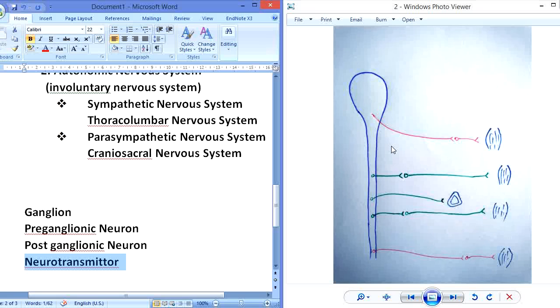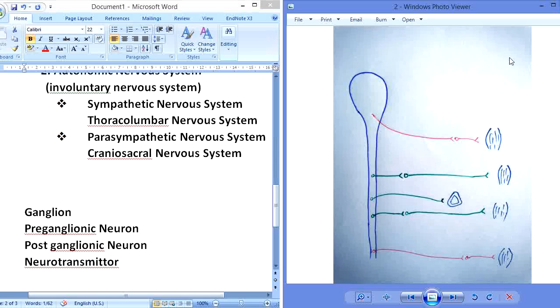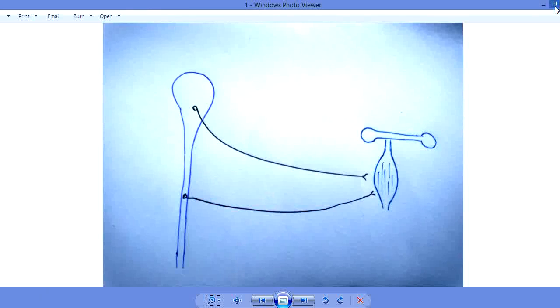peripheral nervous system consists of two main parts. One is the somatic nervous system, which controls all the skeletal muscles of the body and voluntary functions of the body. For example, we walk, we talk, we perform various types of functions according to our will. This is controlled by these fibers, and it is transmitted by these fibers to the central nervous system.